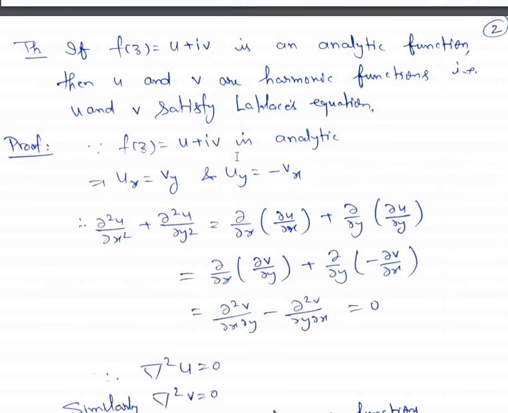Now since f(z) = u + iv is analytic, therefore ux = vy and uy = -vx, the Cauchy-Riemann equations.